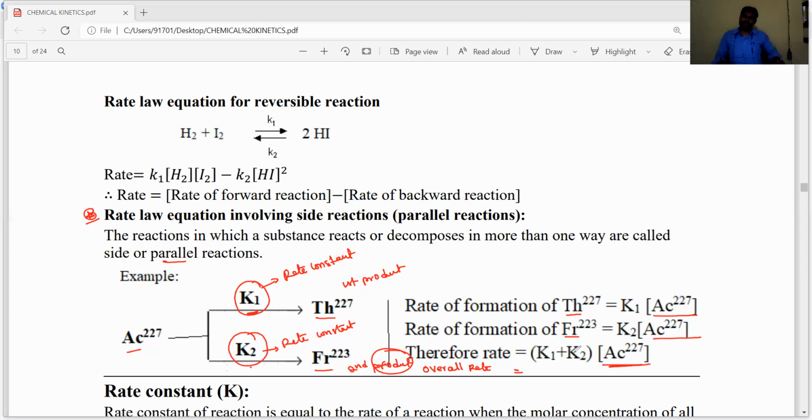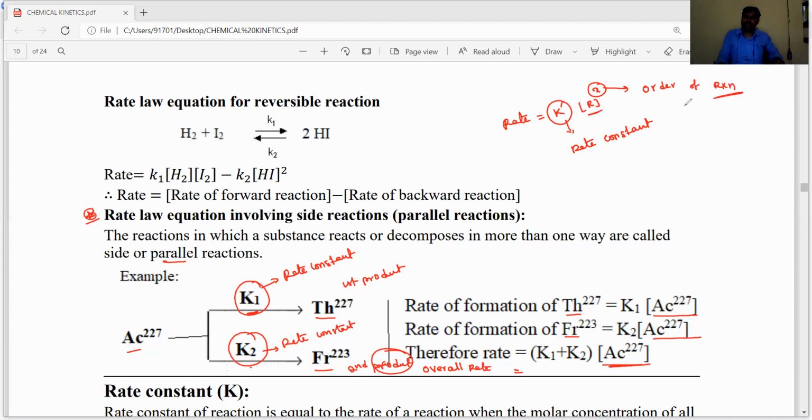Okay, dear students. Now in the next class we'll discuss, as I already said, the rate expression. The rate is equal to K into concentration of reactants to the power X. K is called the rate constant, and X is called the order of a reaction.